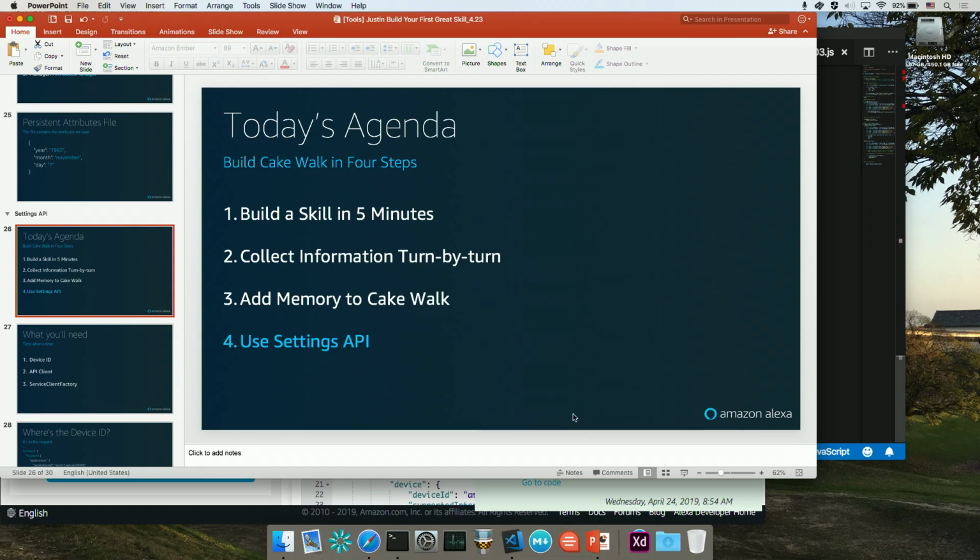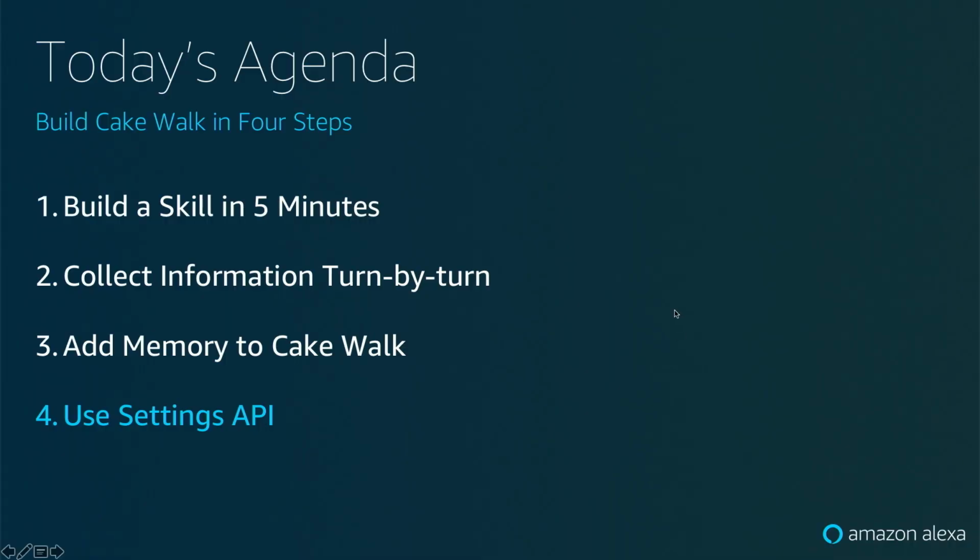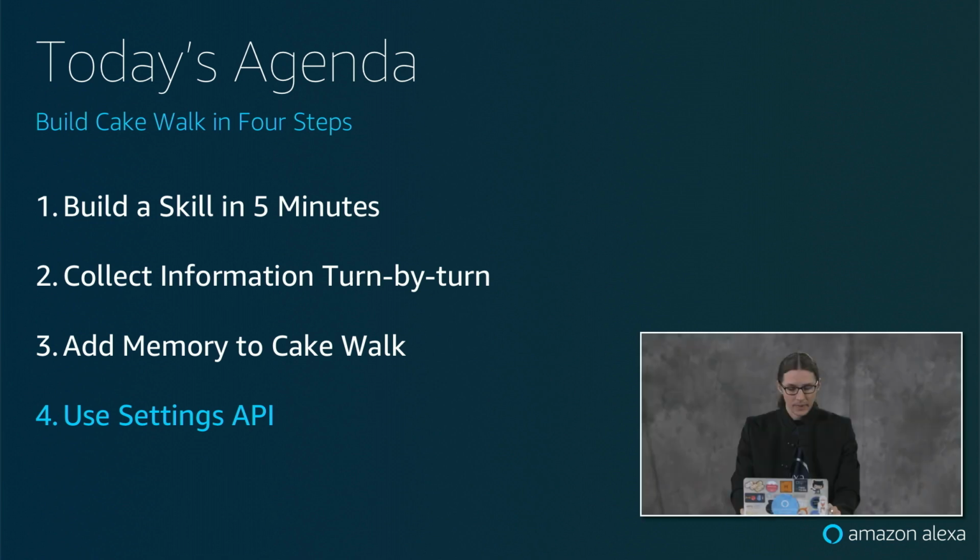So let's now move toward the fourth section of today, which is we're going to use the settings API in order to be able to access the user's time zone. This allows us to figure out the number of days until their birthday in a more accurate way.